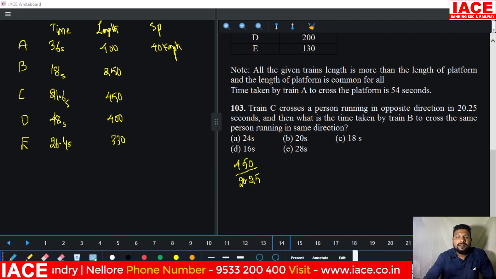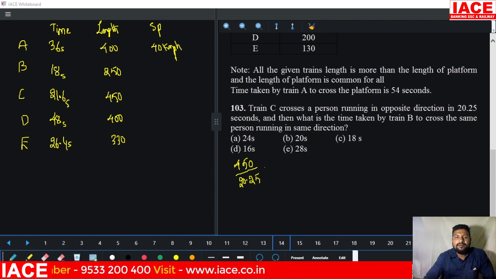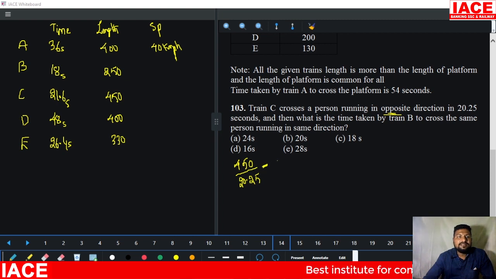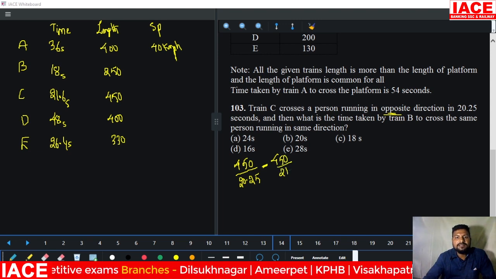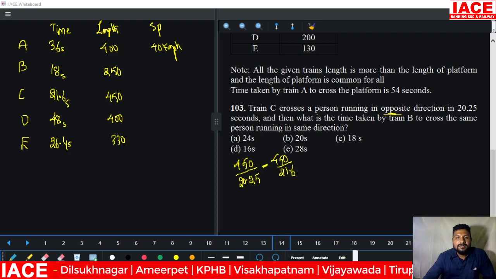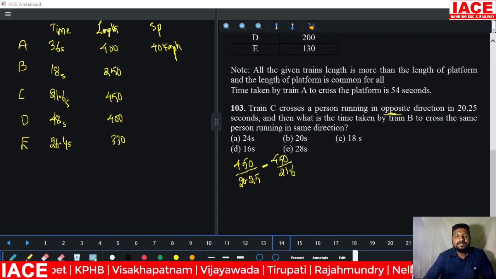You can observe that applying length by total time, you will get the two speeds. Since both are in opposite directions, the two speeds are added. From this, train C's speed will be removed. Train C's speed is 450 by 21.6. This is train C plus person, and this is train C only. Then when the speeds are subtracted, we'll get the person's speed.